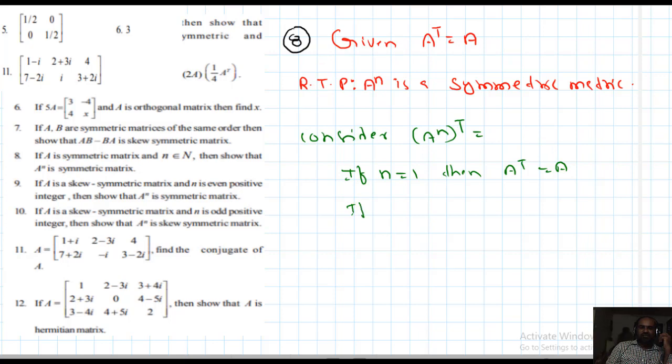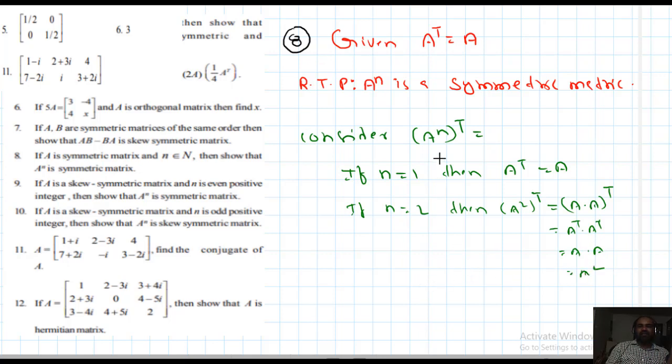If n is taken as 2, then A square whole power t, transpose of a square matrix, that is A into A whole power t, or transpose A power transpose into A power transpose, A into A, that is A square.